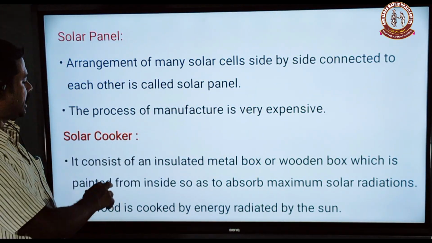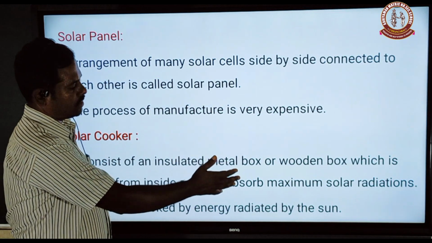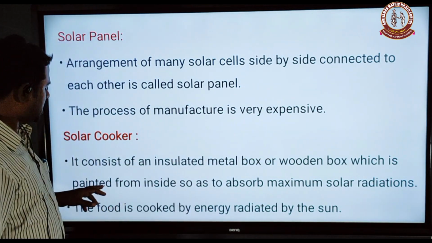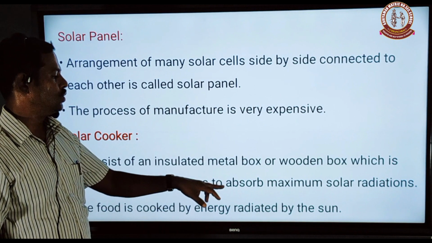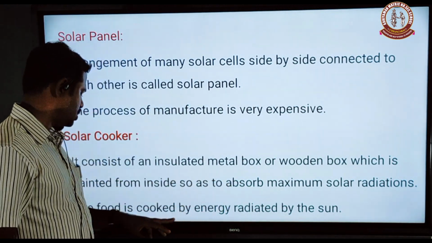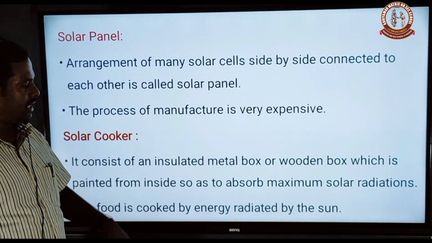Solar cooker. It consists of an insulated metal box or wooden box which is painted black from inside so as to absorb maximum solar radiation. The food is cooked by the energy radiated by the